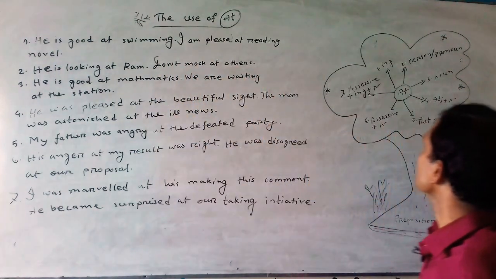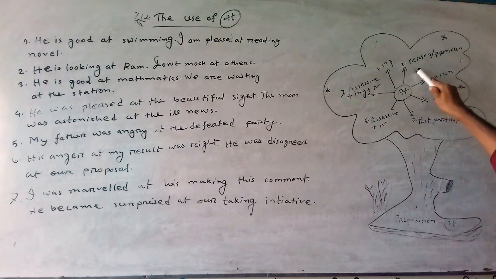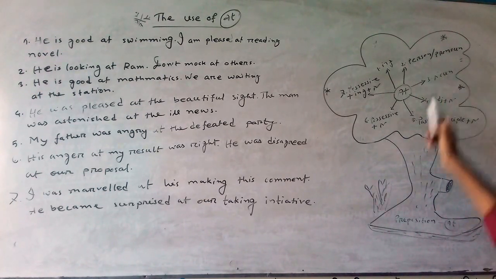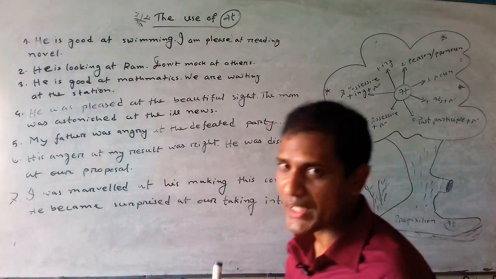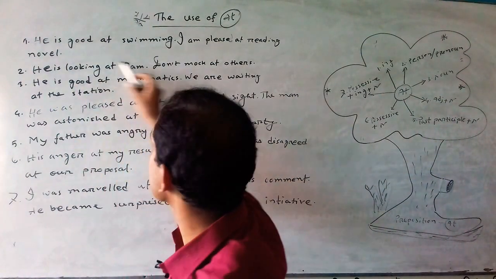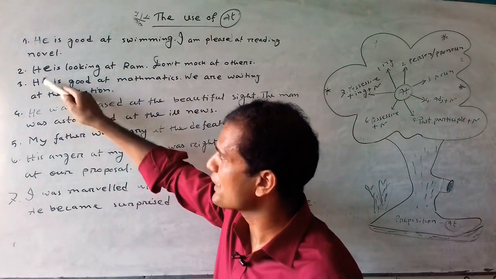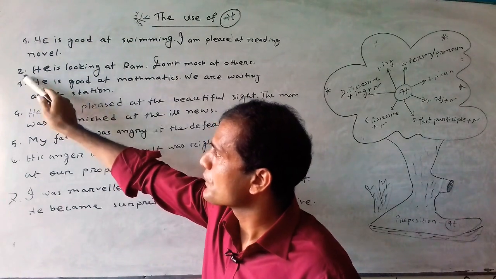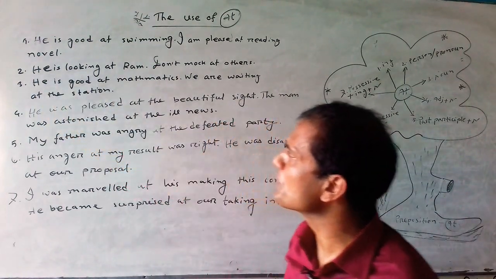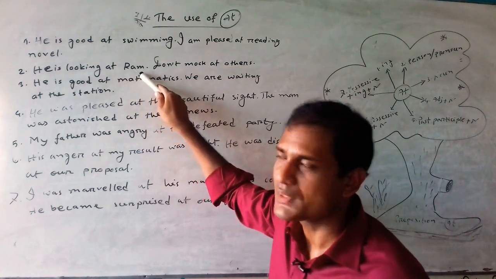Rule number 2. Rule number 2 indicates a person or pronoun. After the preposition at we can use any kind of person or any kind of pronoun. For given example number 2, he is looking at Ram.